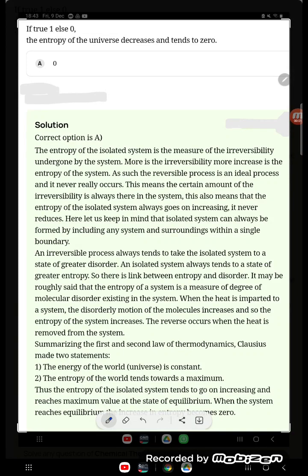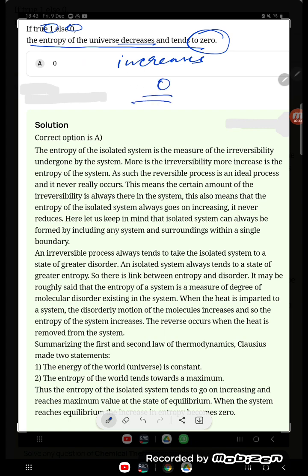Student, put 1 if true, else 0. In case of false, the entropy of the universe decreases and tends to be 0. No. Entropy of the universe, what is happening, student? It increases. So if it is true, that is wrong. The answer is 0, right?